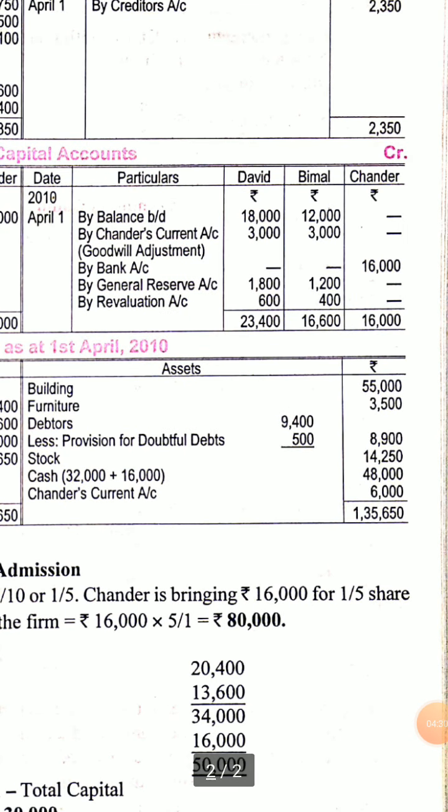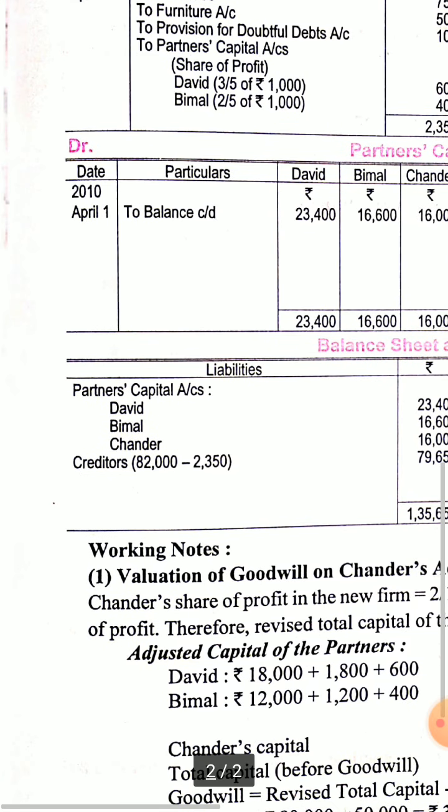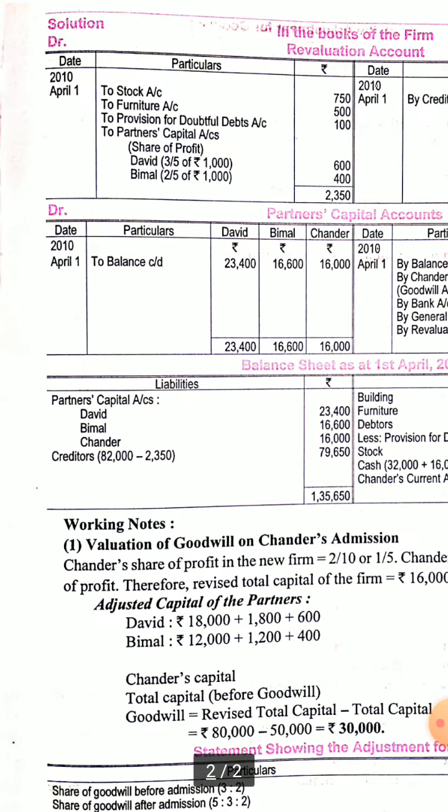Again, by bank account, Chandar is bringing 16,000. So Chandar's capital will be created by bank, and general reserve will be distributed among them, and revaluation profit. Again, to balance, the closing balances we will get from here.